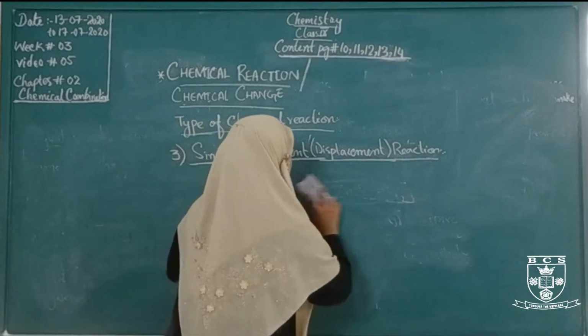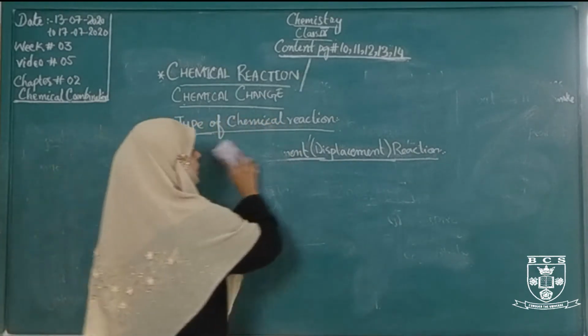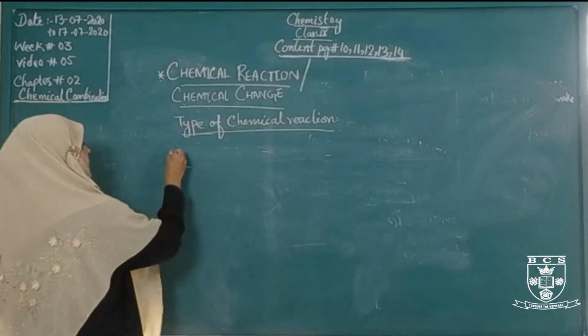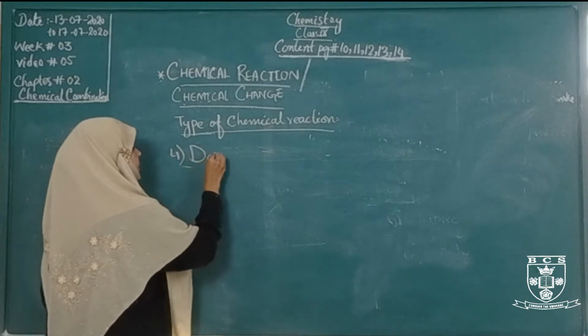Another reaction we have is the double displacement reaction. This is the fourth reaction of chemical change.